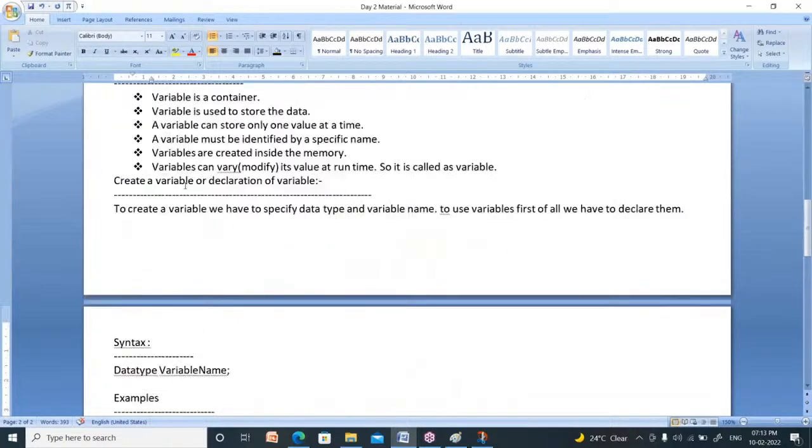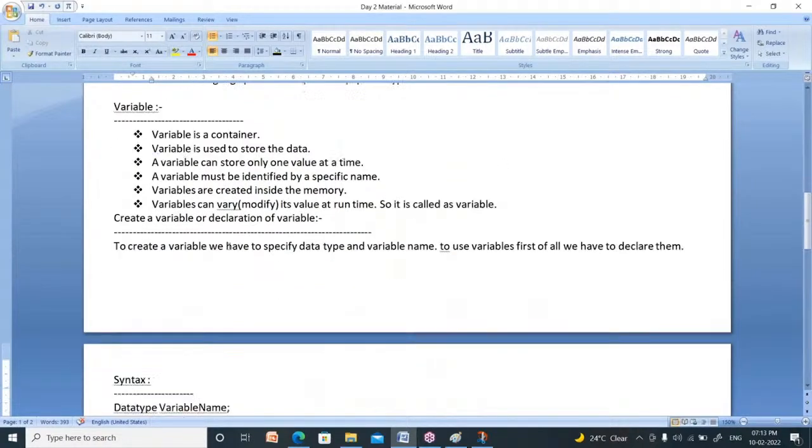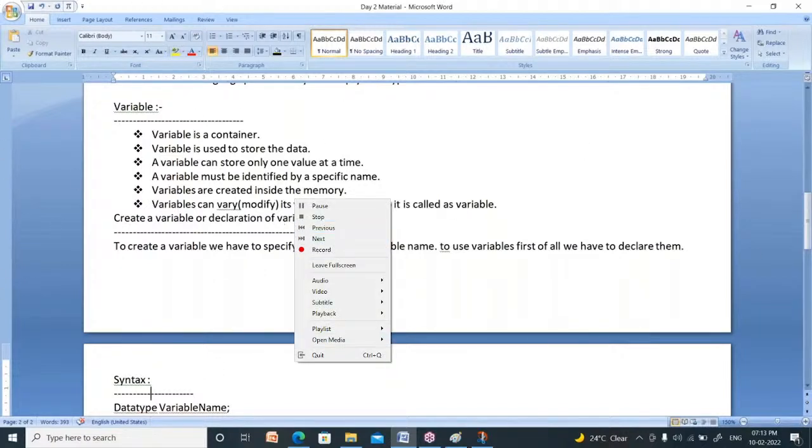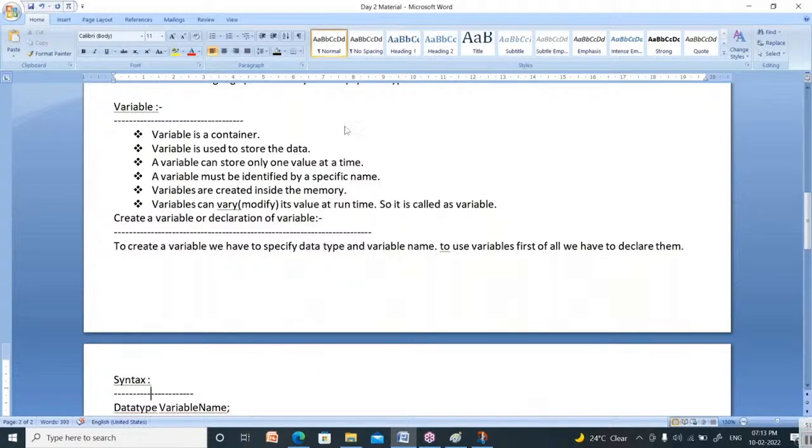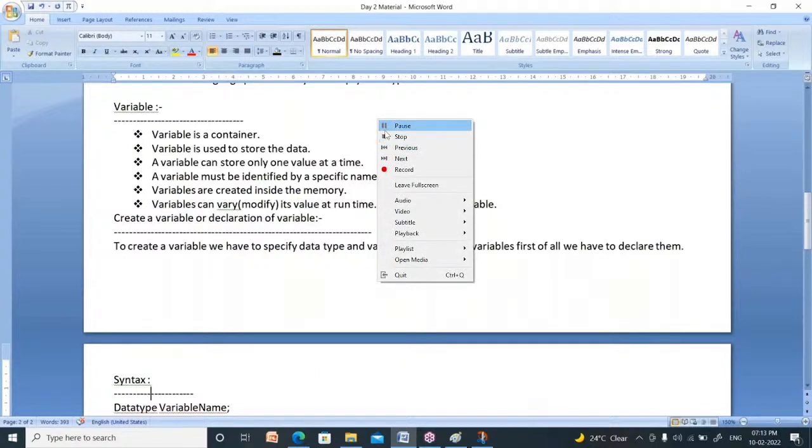Now see here, note it down. From variable, you have to note it down. My dear friends, note it down. What is a variable? A variable is a container. A variable is used to store the data. A variable can store only one value at a time.